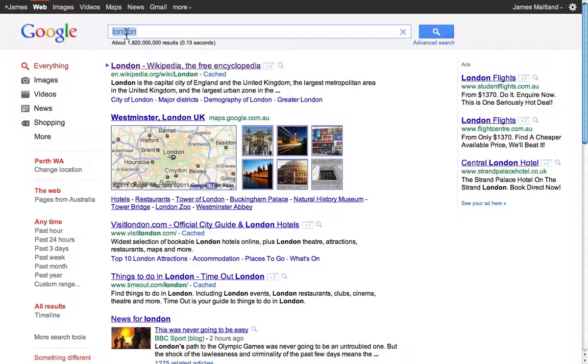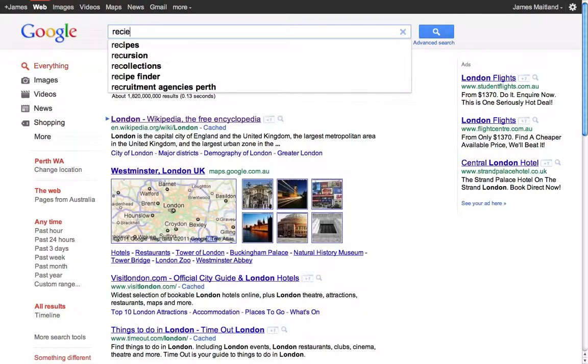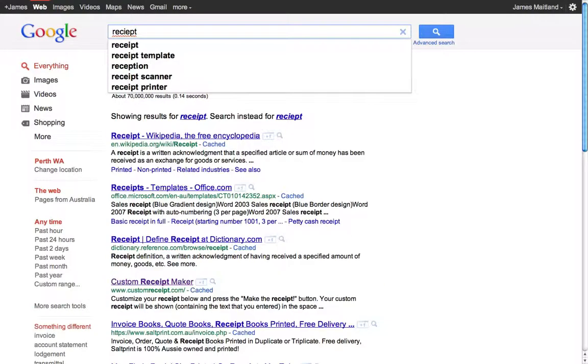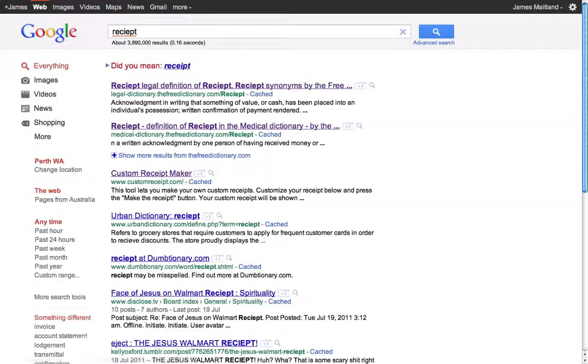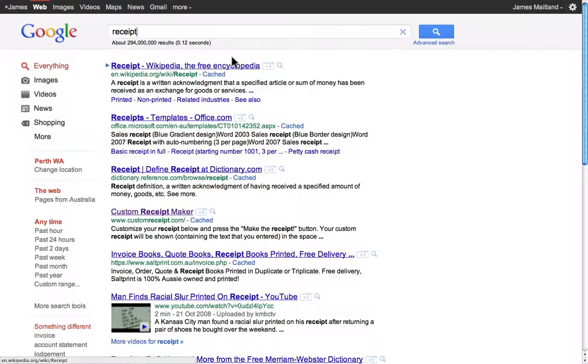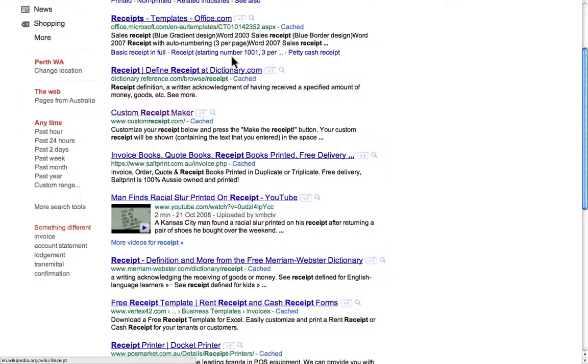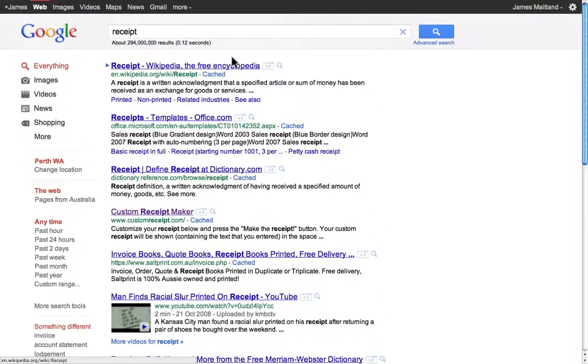How does it know if I type in, so it's trying to find things already and it's telling me that's wrong. It asks me right here, did I mean receipt? It's found me some words that match what I said, but it's asked me, I think you meant this, and I can go and change what I want to look at there.